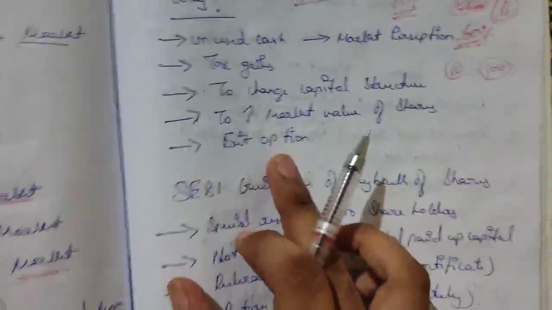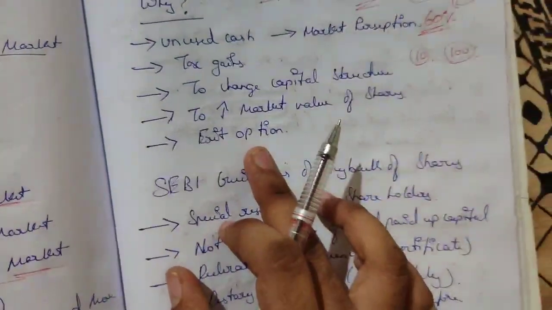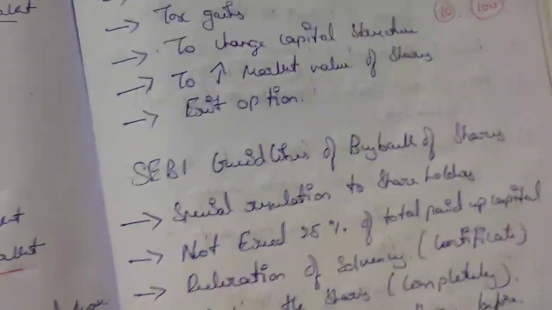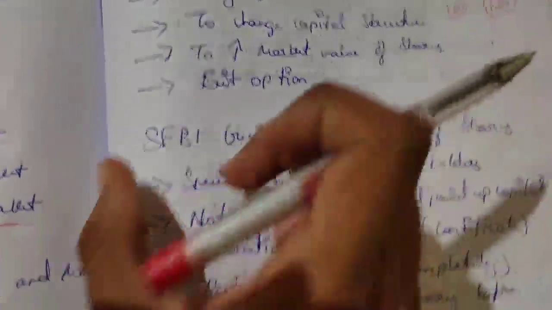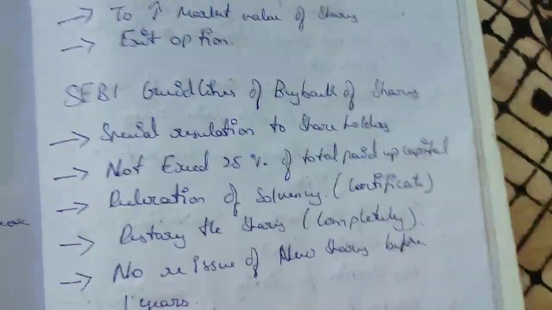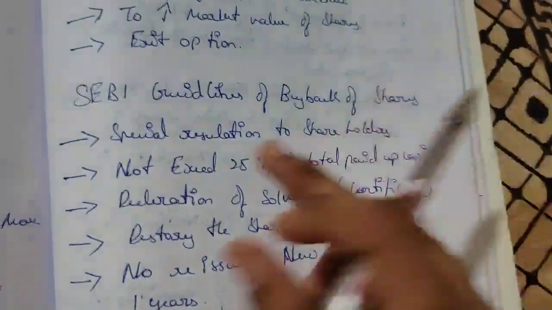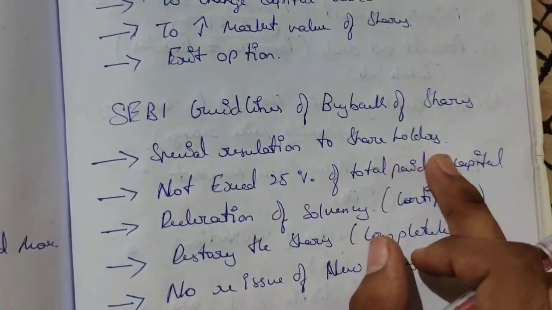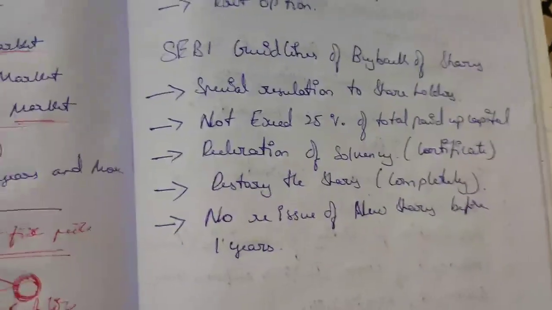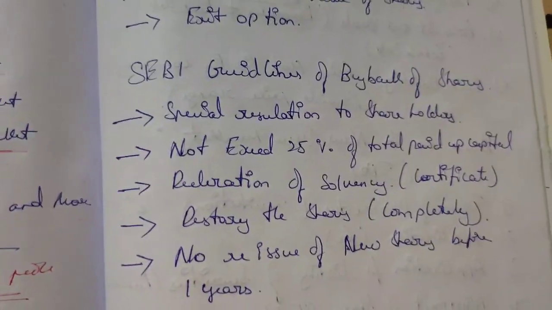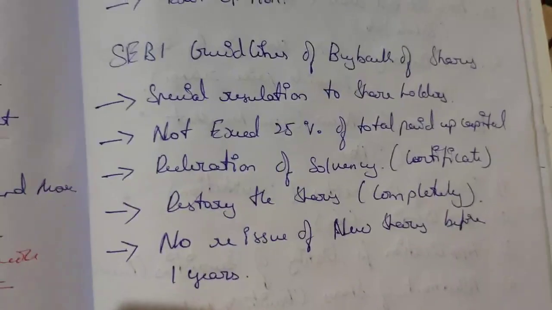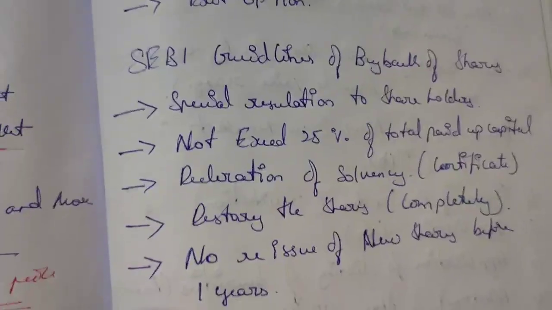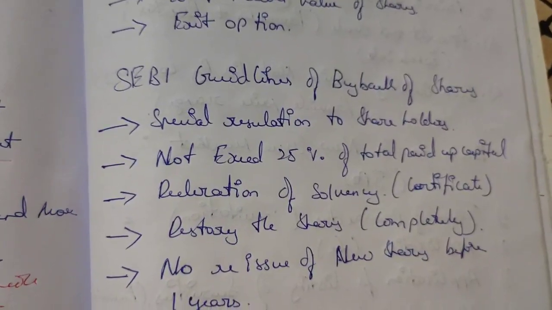Exit option: when the company is not interested in doing business anymore, it can exit by giving back all the shares. There are a few SEBI guidelines the company has to follow while doing this process called buyback of shares. First, a special resolution of the shareholders. The shares belong to the shareholders, so you have to call them, and without that permission you are not able to do the buyback.